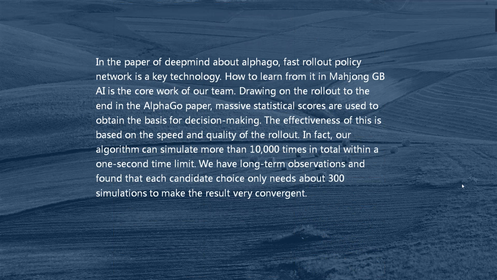The effectiveness of this is based on the speed and the quality of the rollout. In fact, our algorithm can simulate more than 10,000 times in total within a 1 second time limit. We have long-term observations and found that each candidate choice only needs about 300 simulations to make the result very convergent.